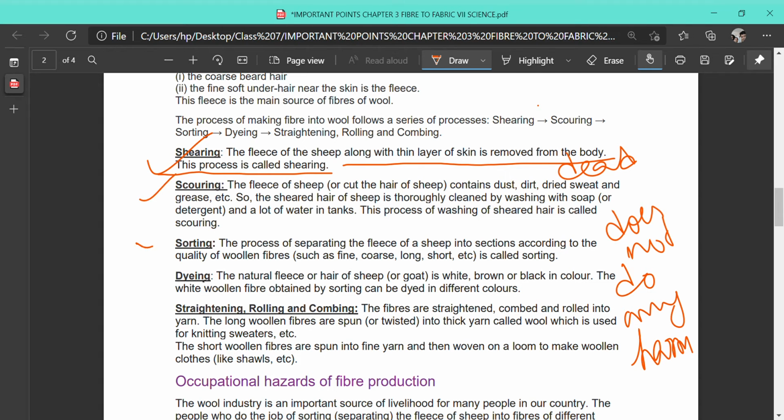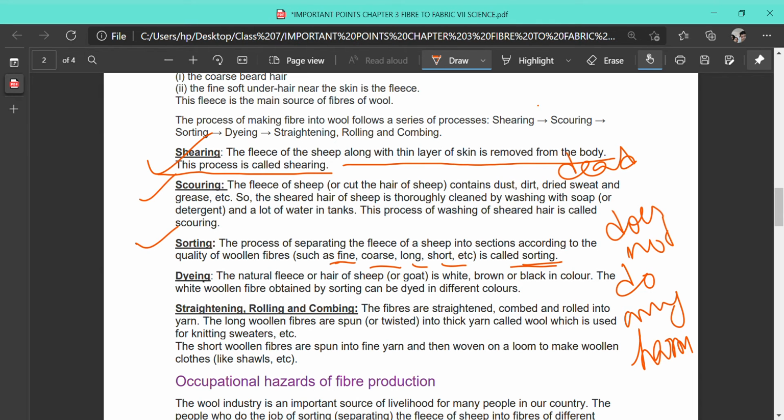After scouring, the separation of the fleece of a sheep into sections according to the quality, that is texture, like fine, coarse, long, short is done, and that very process is known as sorting.